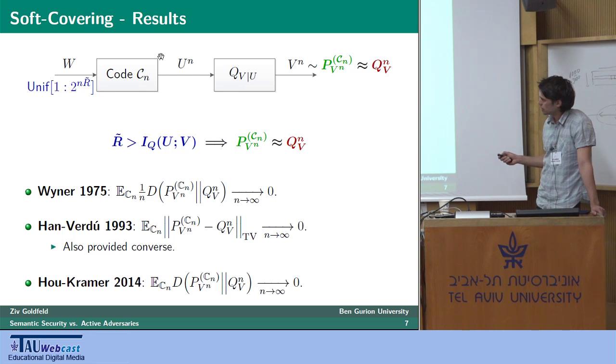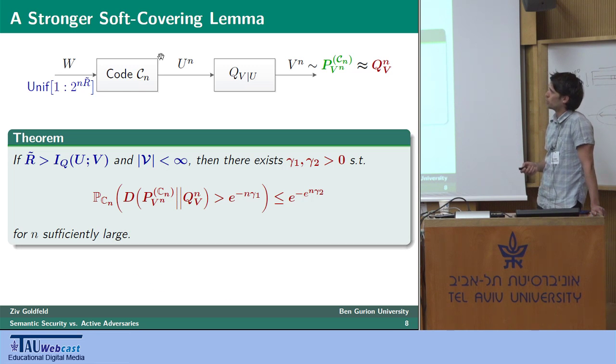However, as you can note, all these results relied on an expected value analysis with respect to the codebook, which is insufficient if it's semantic security you're after. Therefore, to strengthen the claim of soft covering, we had to move away from the expected value analysis to bring this stronger version of the soft covering lemma, which reads as follows.